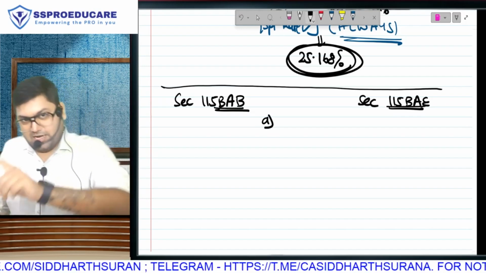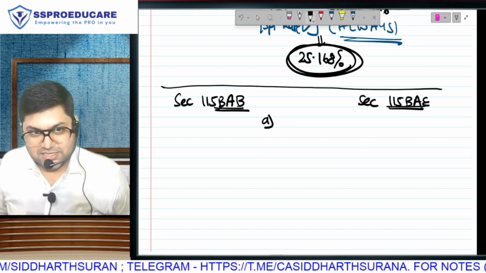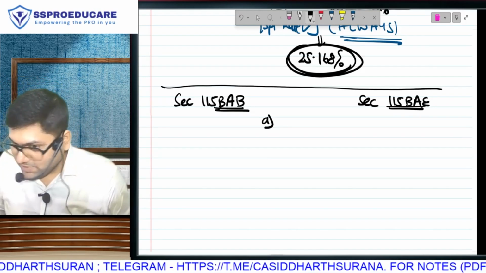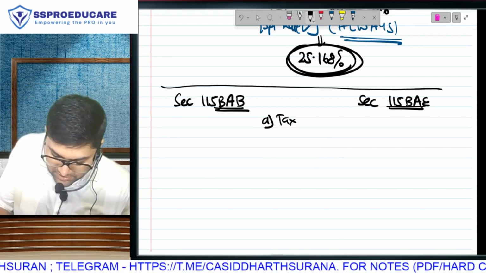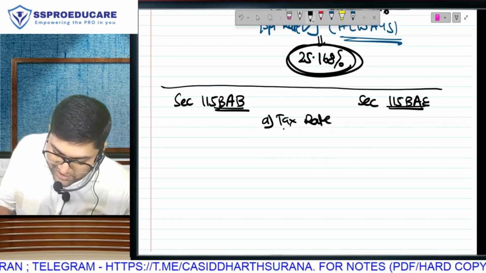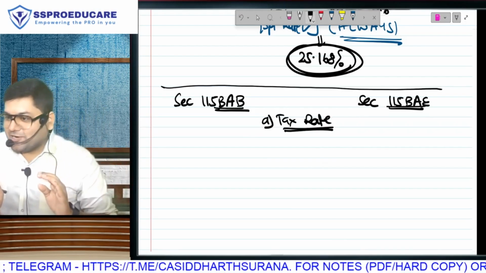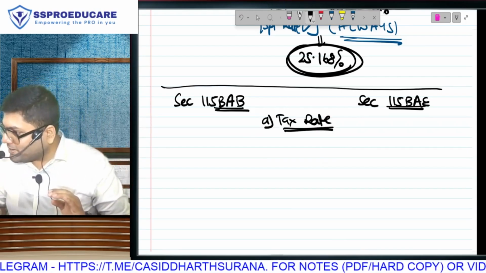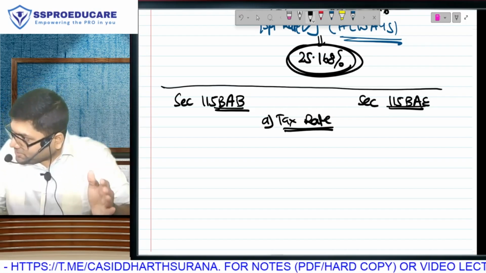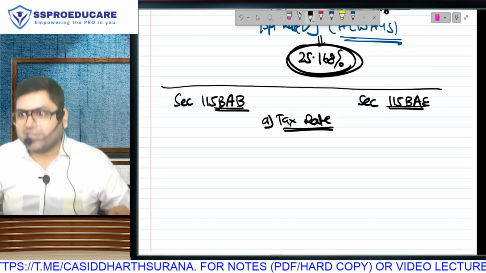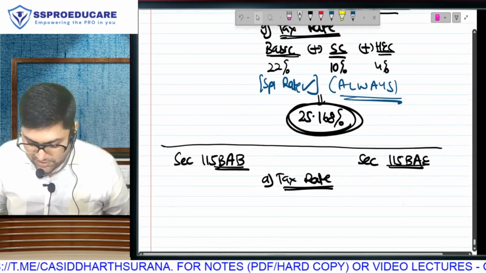If you observe, in the previous two sections I first wrote assessee, but here I want to start with the last point first. What was the last point? Tax rate. Because if I write assessee, domestic company, resident cooperative society, those who have not been paying attention till now will get confused. Sir, are you doing the same assessee? No, same assessee, but a massive tax benefit in the form of tax rate.